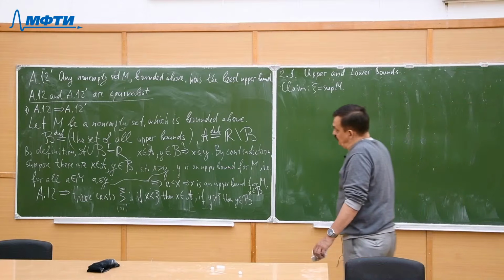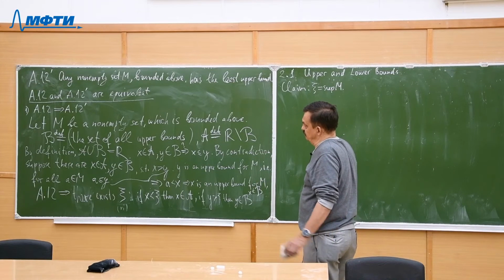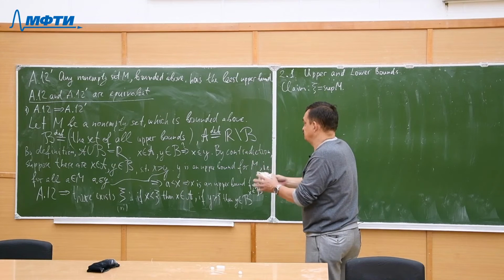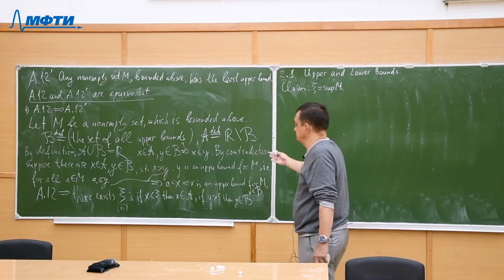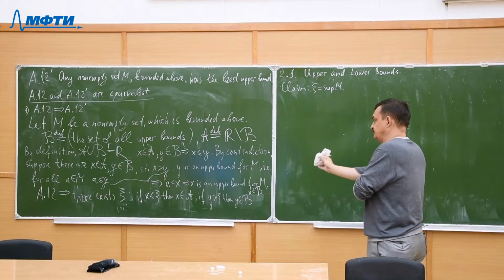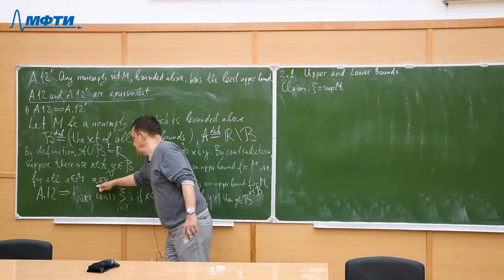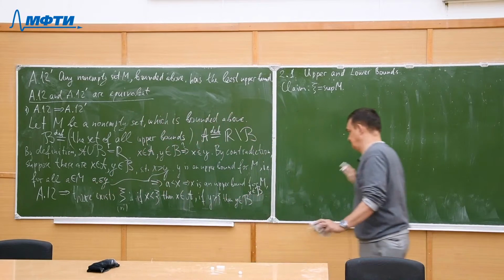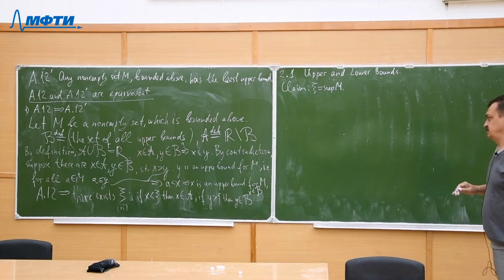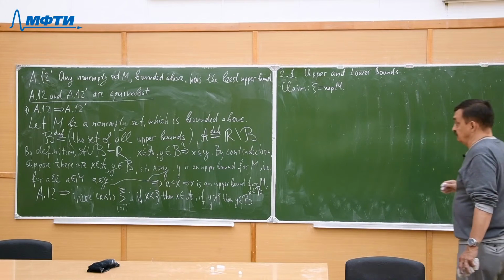But if you look at this part, it's okay, because I used only a little bit of the properties of upper bounds. In fact, the definition of upper bound is repeated here, so it's not so big a deal if you lost the first part at the moment.